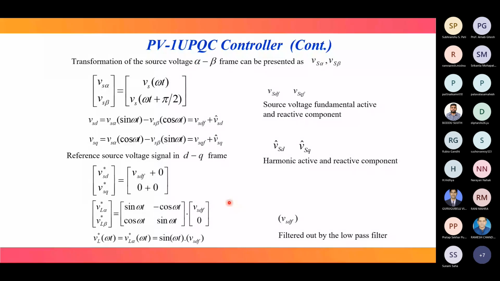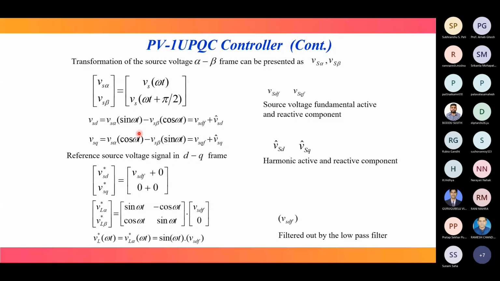So for the voltage case, similarly, we have to take Vs sin omega t as the signal, then its delayed component by pi by 2. If this is the alpha component, then the component delayed by pi by 2 is the beta component. So Vs alpha and Vs beta, this signal Vs and its version delayed by pi by 2. After finding this Vs in the alpha beta domain, we are converting into the DQ domain using this expression.